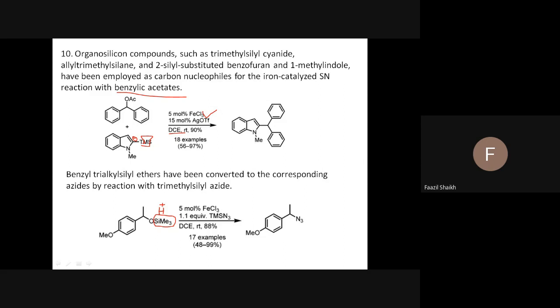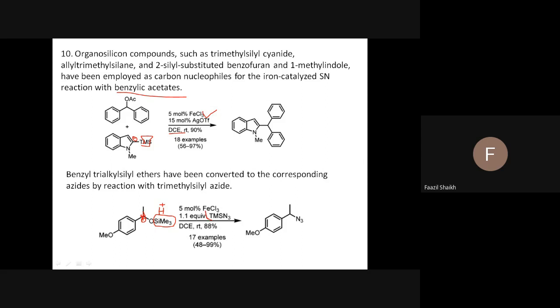So that is nothing but OH. You can see this OH. So we got that the substrate, this carbon position, is very active for nucleophilic attack. But what is the nucleophile? The nucleophile is trimethylsilyl azide.